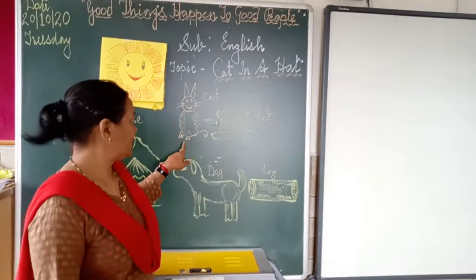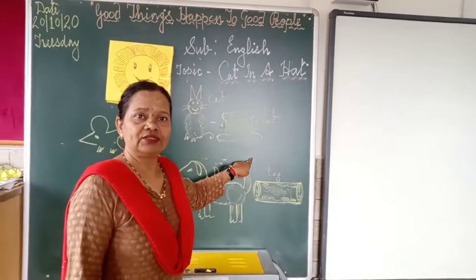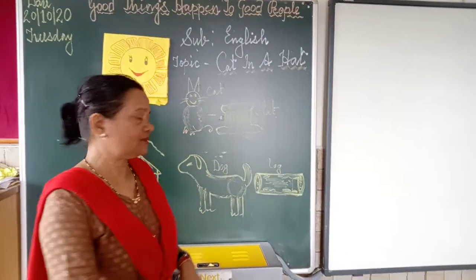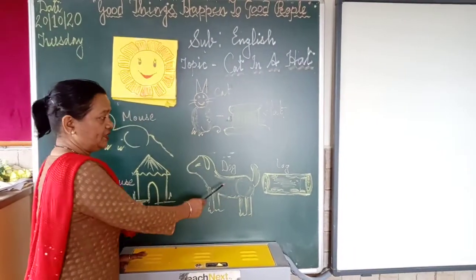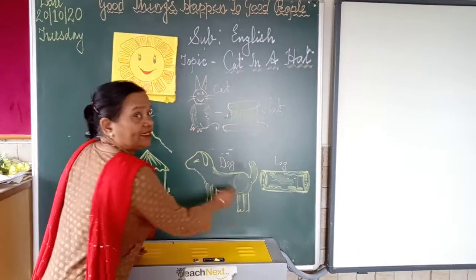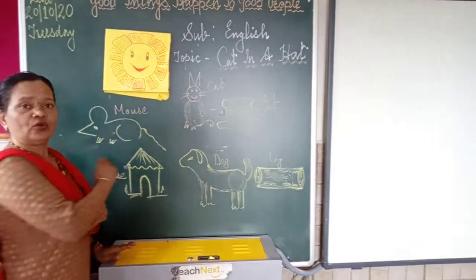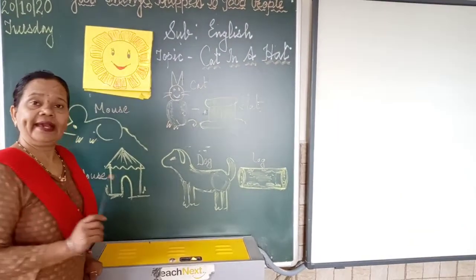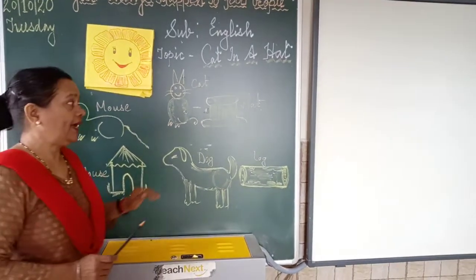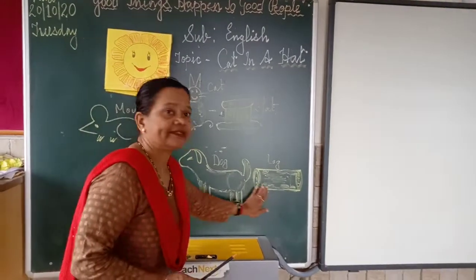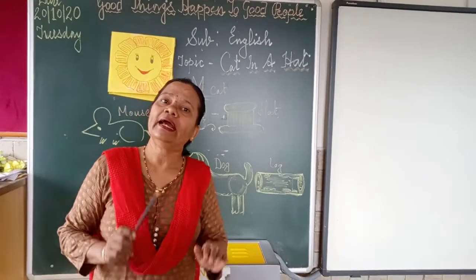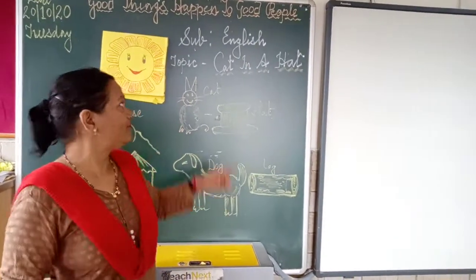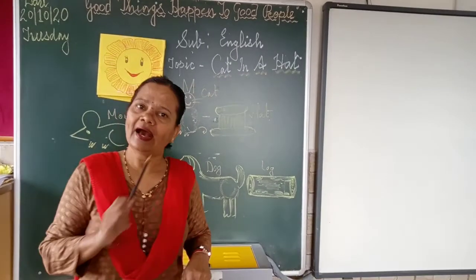For example, cat, hat, C-A-T, cat, H-A-T, hat, D-O-G, dog, L-O-G, log, M-O-U-S-E, mouse, H-O-U-S-E, house, and they want all these things in the poem. So let's learn and recite the poem Cat in a Hat.